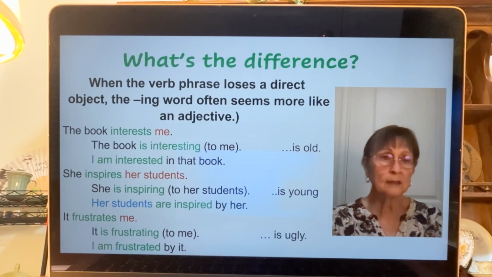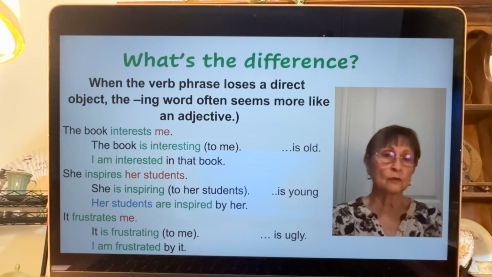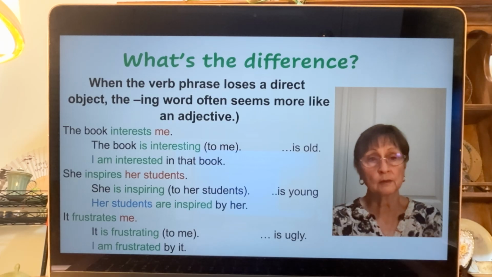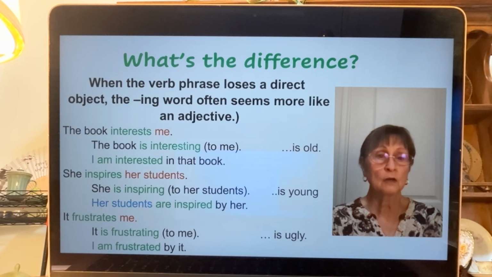You can't tell it on the first one or the last group of sentences, but they turn blue if they're a direct object that moves to the front. But I is kind of hard to see that. So blue means it used to be a direct object, now it's the subject. Her students are inspired by her. What's inspiring? She is. The students are not inspiring.